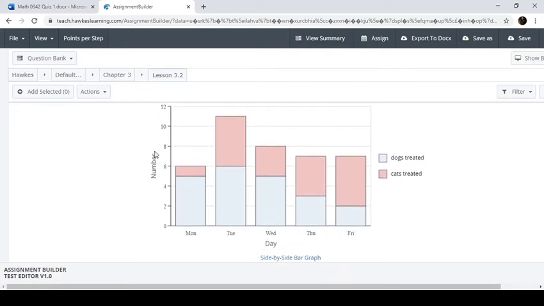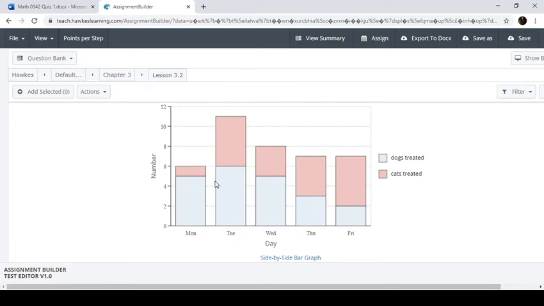Then the next part we have is the labels of our axes. So this is the number. Again, I don't really like this label. It should explain more. It should be like number of patients, number of animals. And then this is the day. That's probably okay. It's got the days of the week listed here.